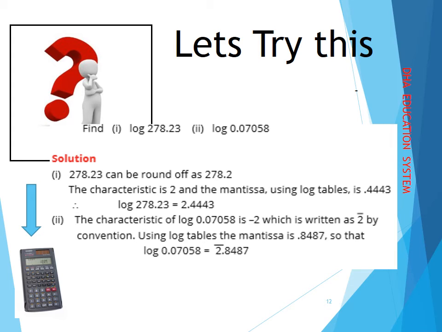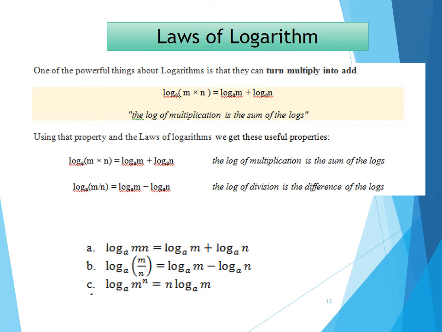That is why the characteristic is minus 2, or you can see in the last step we have 2 bar. Then to find the mantissa, take out your calculator and type log bracket 007058 bracket close without typing the decimal, and you will get the mantissa, which is 0.8487. I hope you get the correct answers. If not, please refer to the videos given in the reference section to use the calculator.